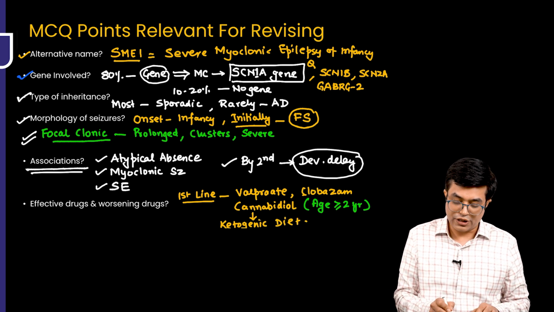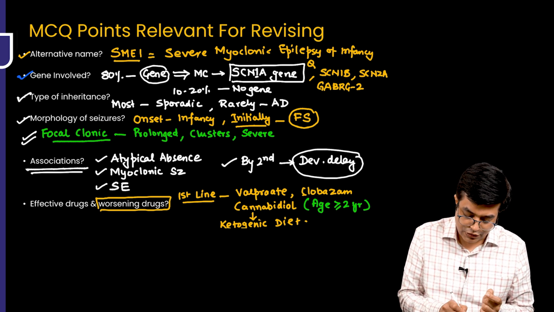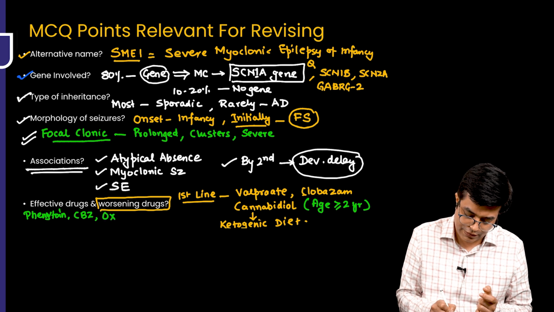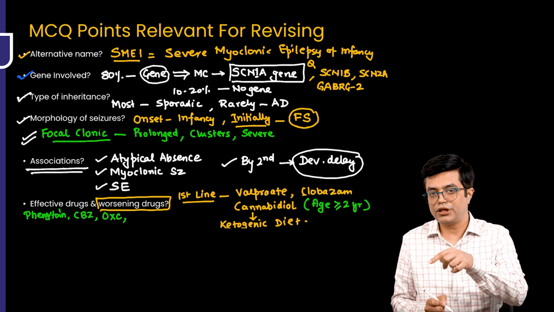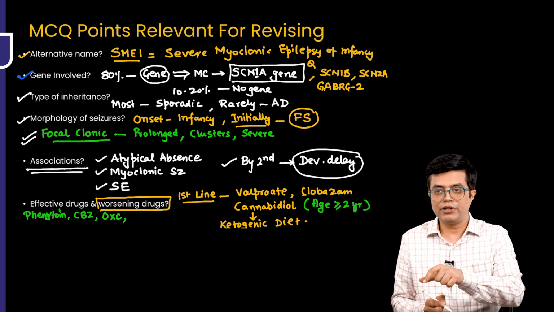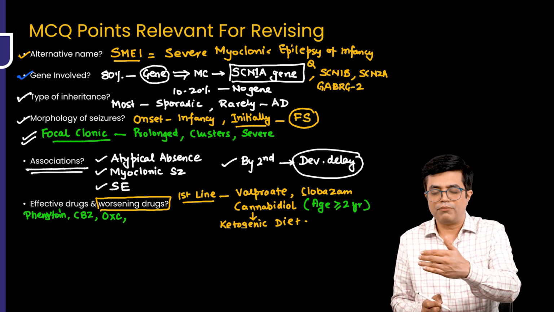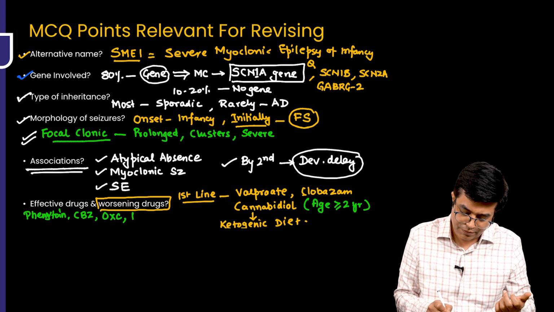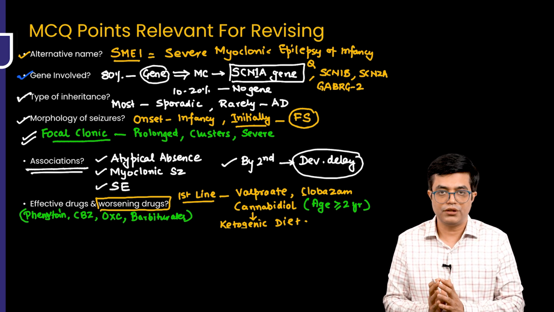But then the question arises, what are the worsening drugs? What are the drugs which worsen Dravet syndrome? One of the drug we have already seen, it is worsened by phenytoin. It is also worsened by carbamazepine. It is also worsened by oxcarbazepine. It is also sometimes worsened by barbiturates, particularly if it is a status epilepticus patient and you give barbiturate as a mini bolus, phenobarbital, or you try to give thiopentone or barbiturate coma in the patient. These patients are going to worsen. They have a poor neurological outcome. So barbiturates can also worsen. So these are the four category of drugs which can worsen the patient, right?